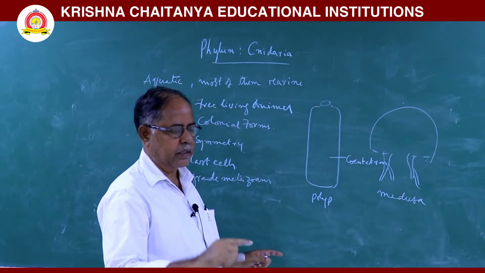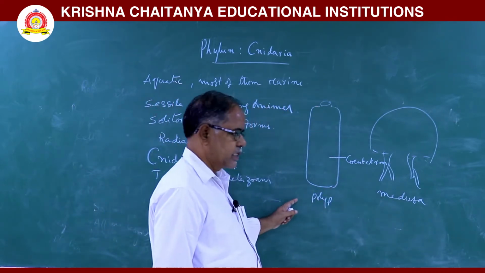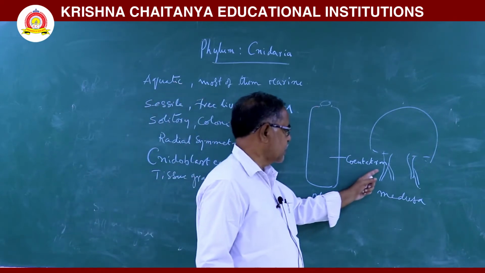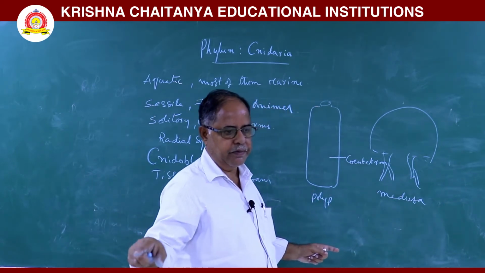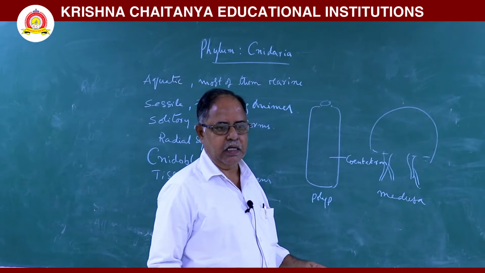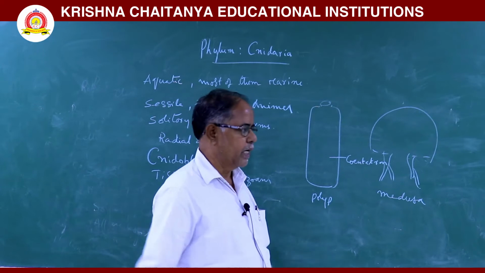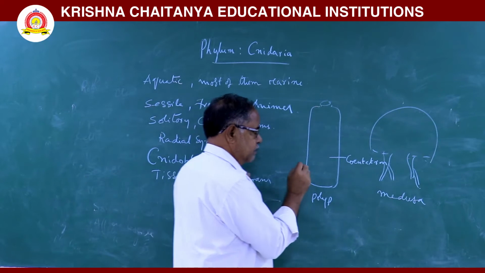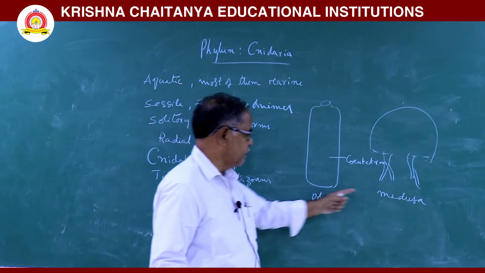Two forms are there: one is a polyp, the second is a medusa. Polyp is a cylindrical, sessile, asexual form. Medusa is umbrella shaped, a free living and sexual form. In medusa, statocysts or sensory organs are there. The statocyst is used for balance. Next, in some animals both forms appear, that means polyp and medusa appear.